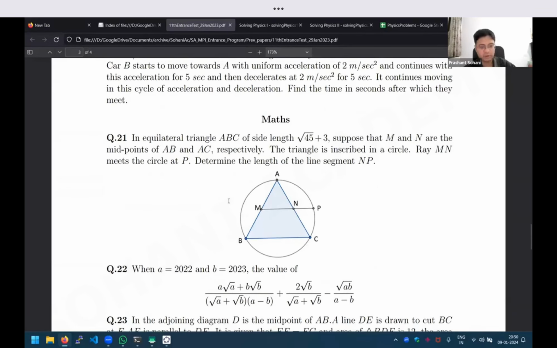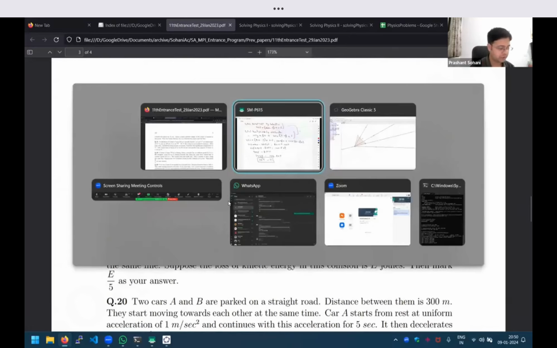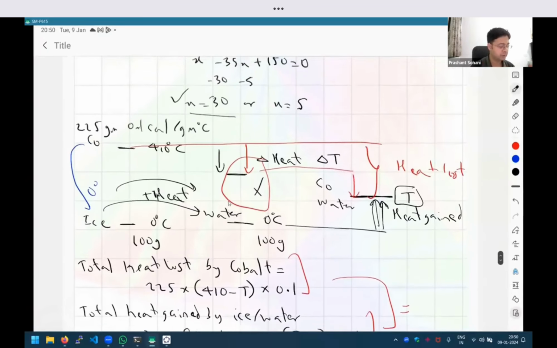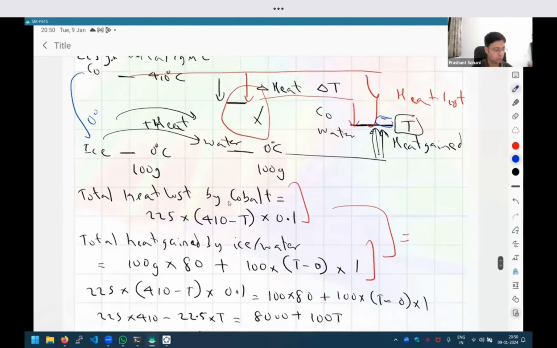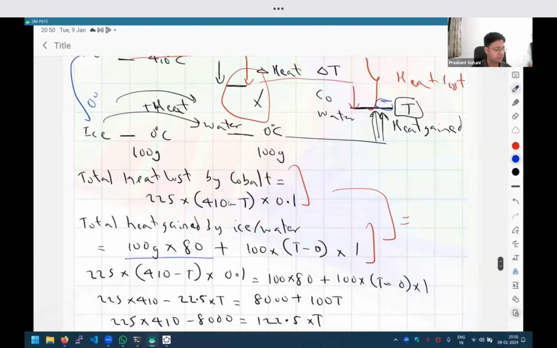Okay, so again, understand the process that finally we are carrying out the equilibrium temperature at the end. So the total heat lost by cobalt in this whole process should be equal to total heat gain, which had two components, the change of state and the change of temperature.